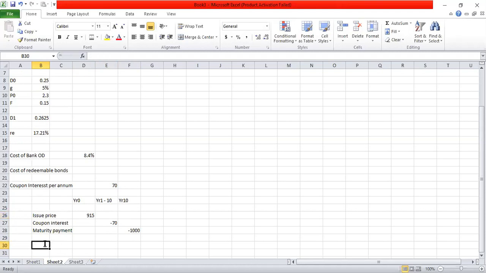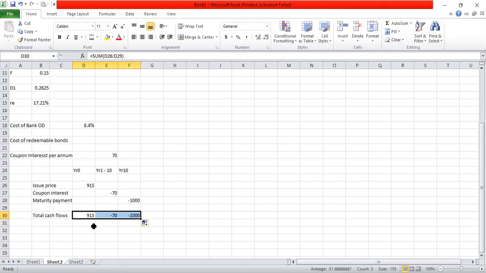So now I can take the total cash flows. Total cash flows are going to be year 0, 915, year 1 to 10, the annuity cash flow, minus 70, last year minus 1,000. So cost of the bond is the yield to maturity or IRR of the cash flow. So to calculate the IRR of the cash flow, this is what we do.